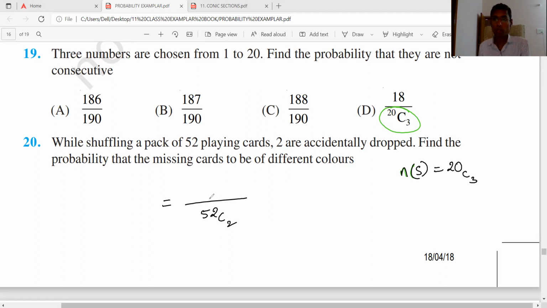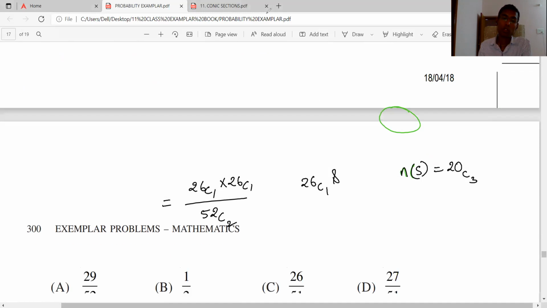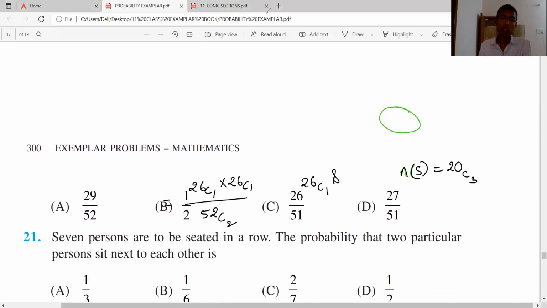Find the probability that the missing cards are of different colors. So what is this? Different colors. So 26, it should come from 26C1 and 26C1. Yes. Anyway, this will be 26, and the 26 gets cancelled.